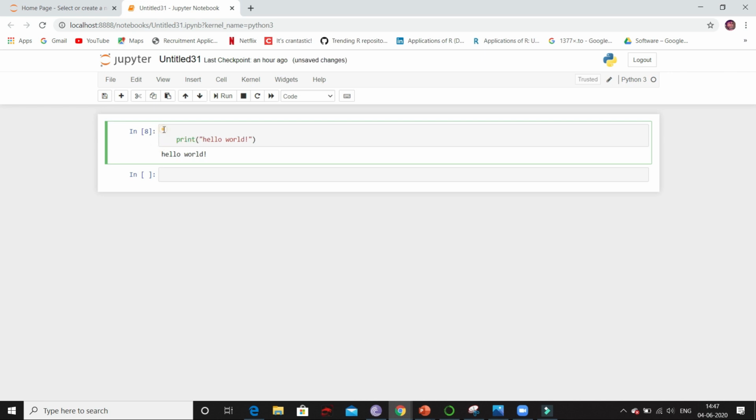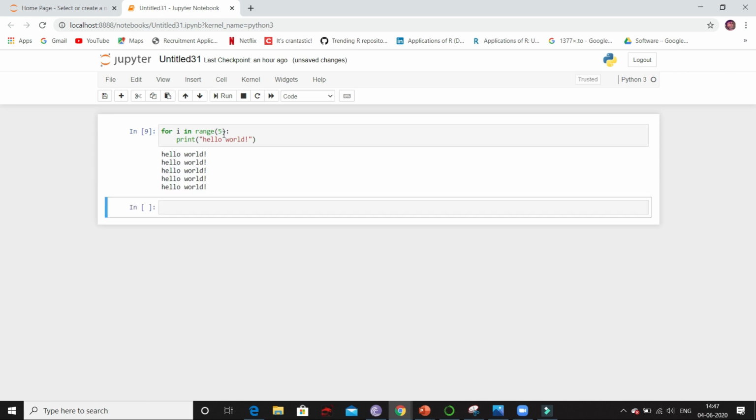I will use while loop when I don't know how many times I have to execute. So I'll use range and I'll pass 5 because I want to print hello world 5 times. So this is how it prints hello world.